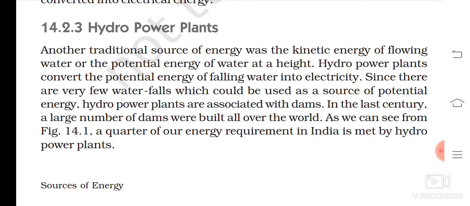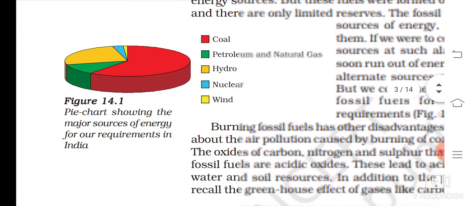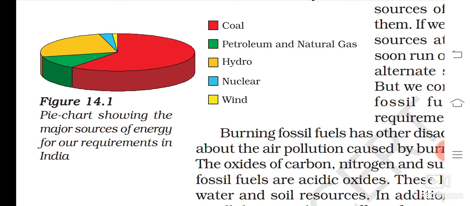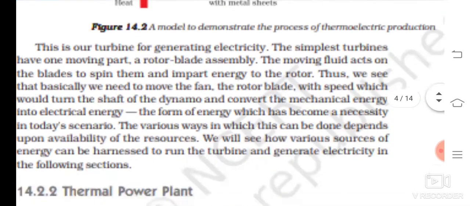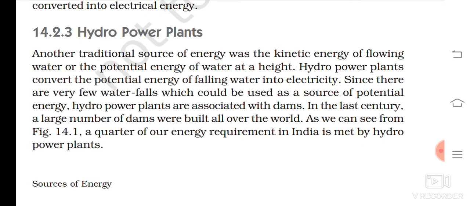As we can see from figure 14.1, the next figure on the next page, a quarter of the energy requirement in India is met by hydropower plants. Yes, in the pie chart, the first pie chart we have seen. Let us go back to that. Here, hydro, the yellow brownish part. So they are talking about this much part of our India using hydropower plants. A quarter of our energy requirement in India is met by hydropower plants.